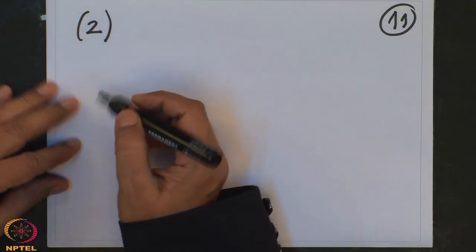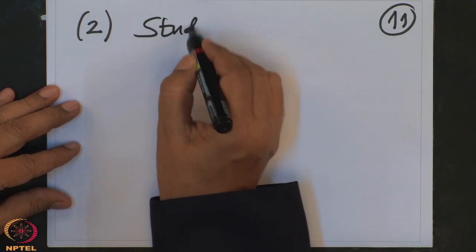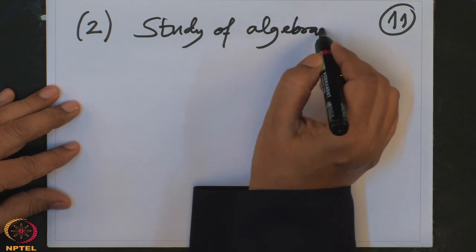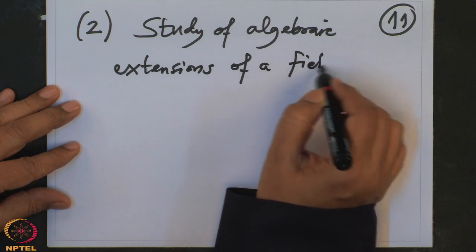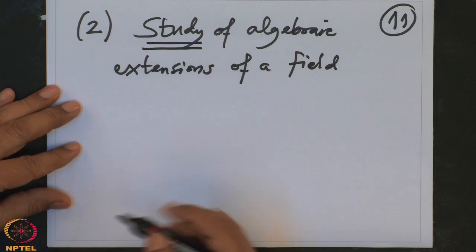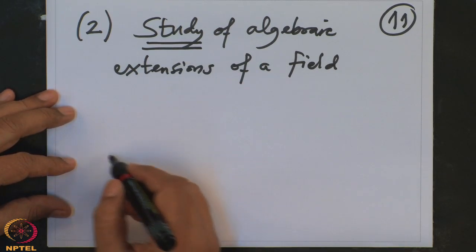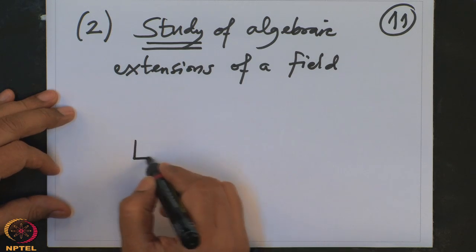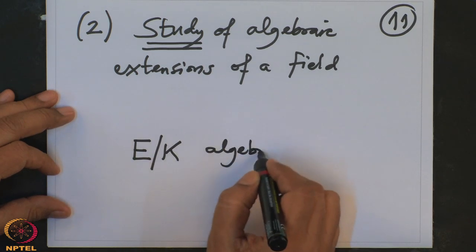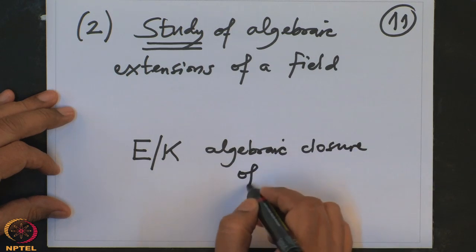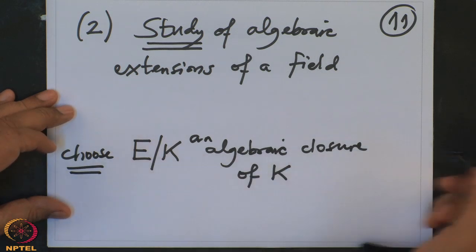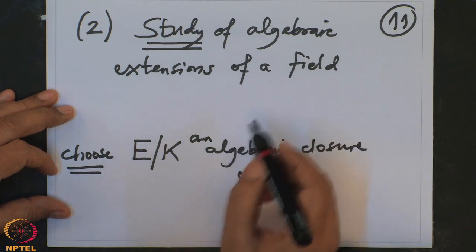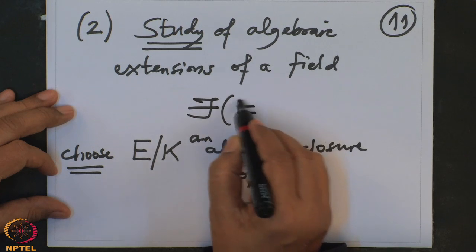Okay, the next remark, 2. If I want to study algebraic extensions of a field, this study we will reduce it to, if I choose E over K, an algebraic closure of K. Choose an algebraic closure of K, which we know exists now, and then therefore the set of intermediary fields of E over K makes sense.